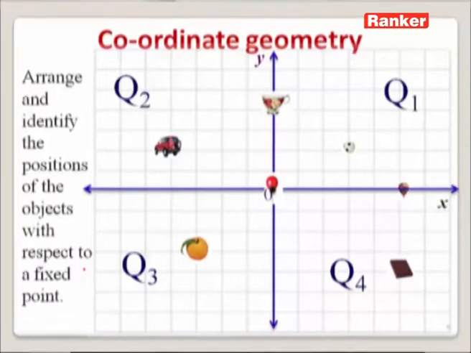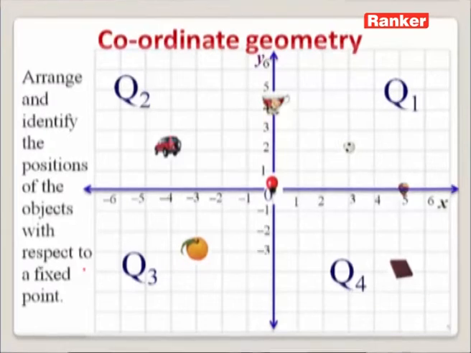So let us mark 0 at the reference point, and 1, 2, 3, 4 and so on, all positive numbers to the right side of the 0, and -1, -2, -3, all negative numbers to the left side of the 0. Similarly, we can calibrate the positive y-axis as 1, 2, 3, 4, 5, etc. Similarly, we can mark -1, -2, -3 and so on, all negative numbers below the 0 on the y-axis.